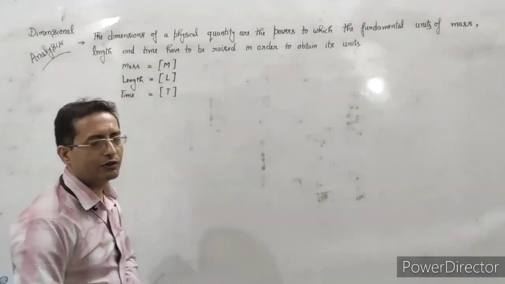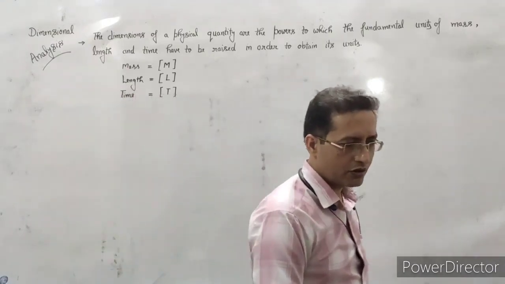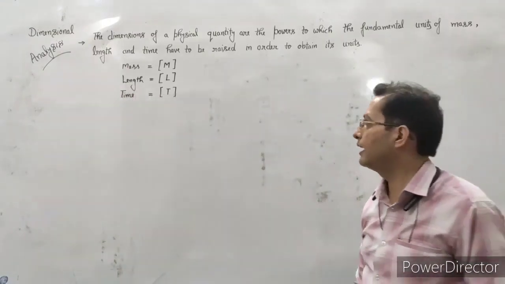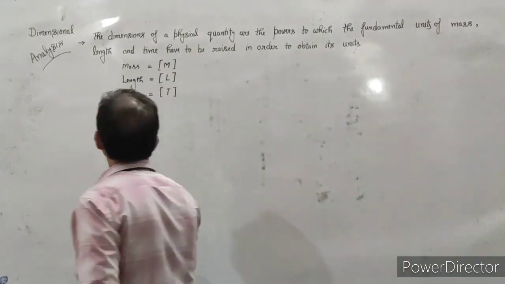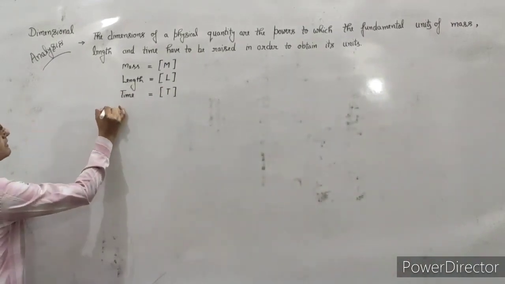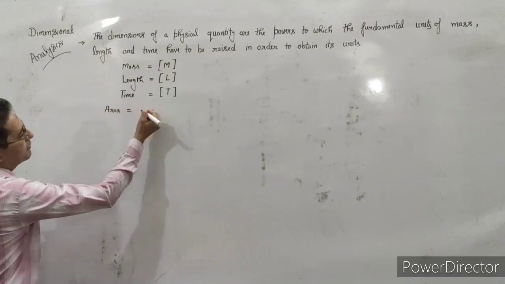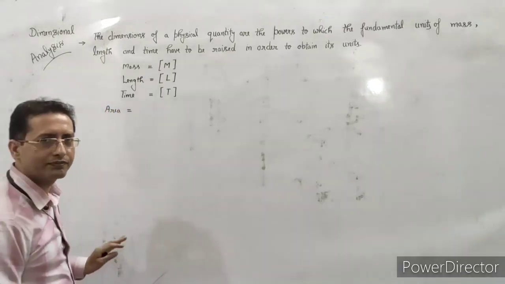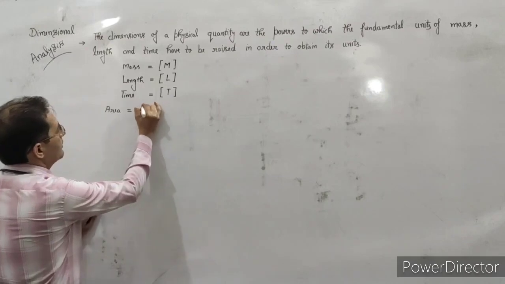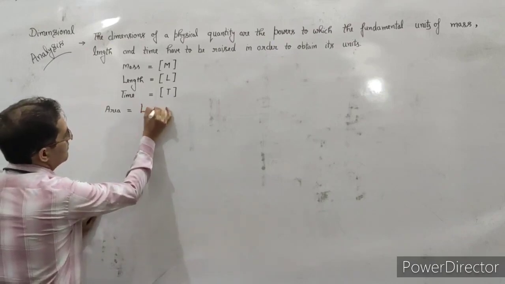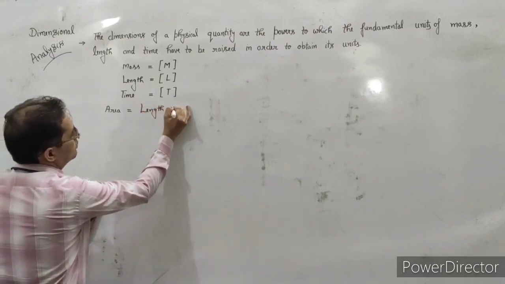So if we want to find out the dimension of area, then what will happen there? First of all, we know what the formula of the area is. That is length into breadth.